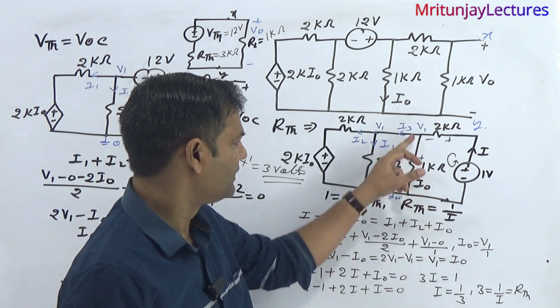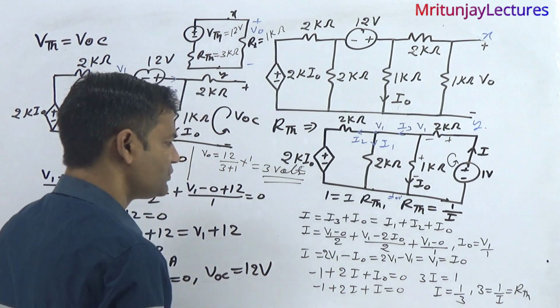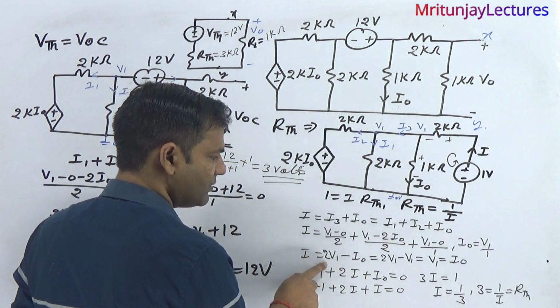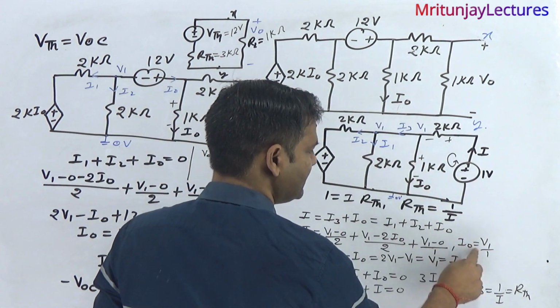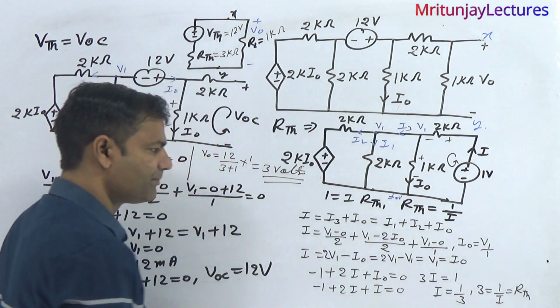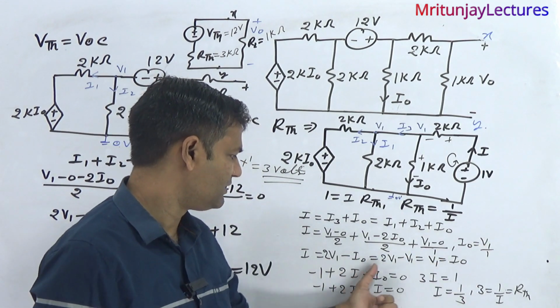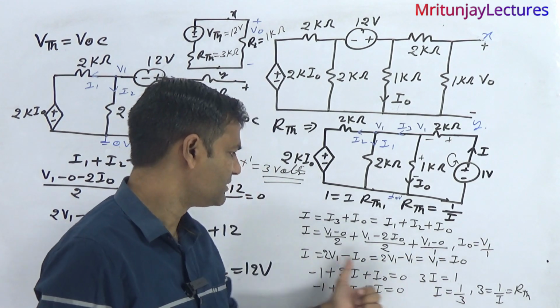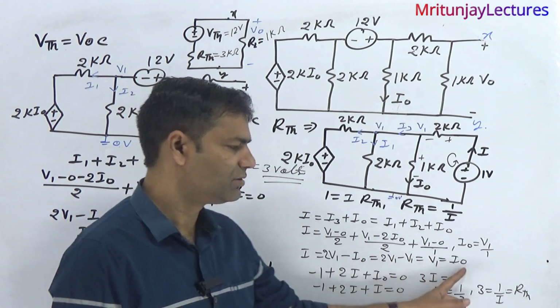And what about I0? I0 is V1 minus 0 divided by 1. After solving this, we get like this, and I0 is also written as V1 by 1. So I0 is V1, put this value, and we get I equal to V1, and V1 is also I0, so you can say that I is equal to I0.